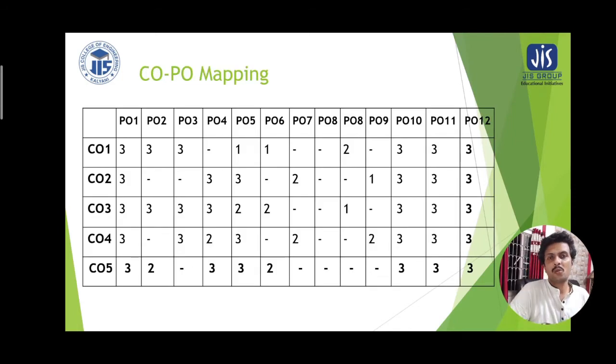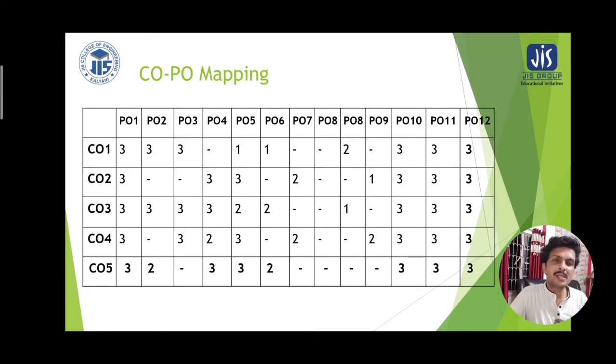And this is the corresponding CO-PO mapping for analog and digital communication. There are 5 course outcome statements which are related to the program outcome vertical with 3 different weightages. The highest weightage is numerically 3, medium weightage is 2, and the lowest weightage is 1. So why is 3 given? Because program outcomes 1, 2, 3 are the corresponding knowledges of engineering, as well as program outcomes 10 and 11 deal with communication and project management and finance.